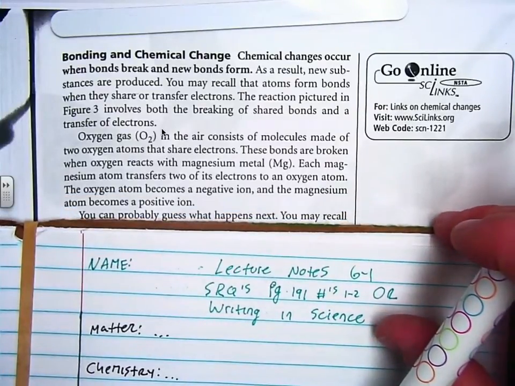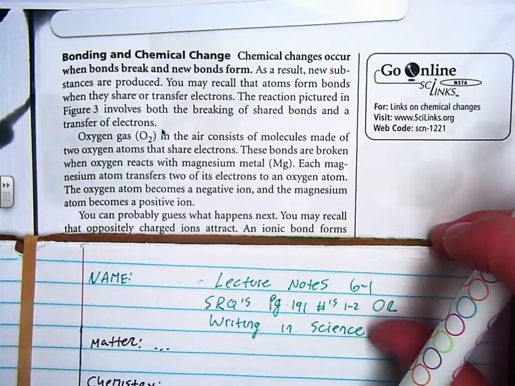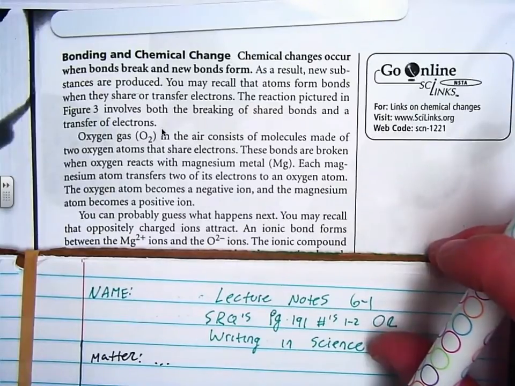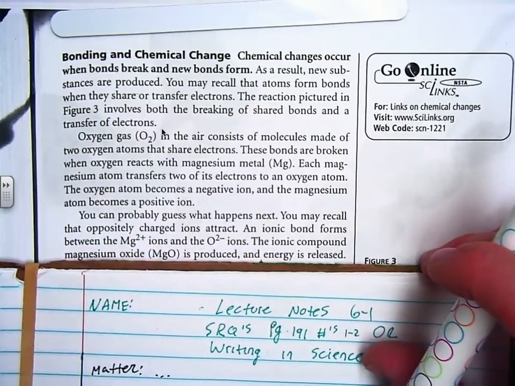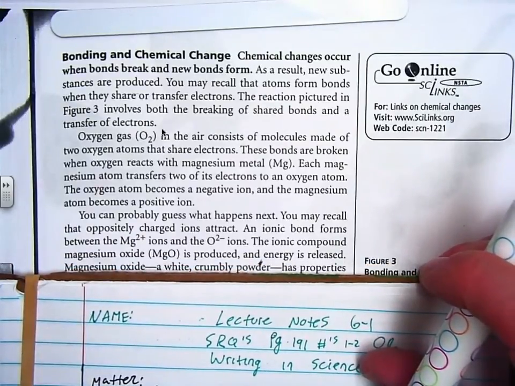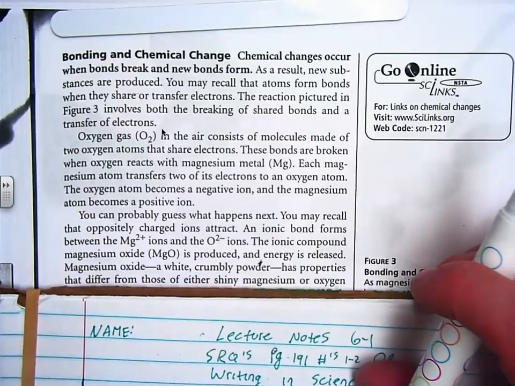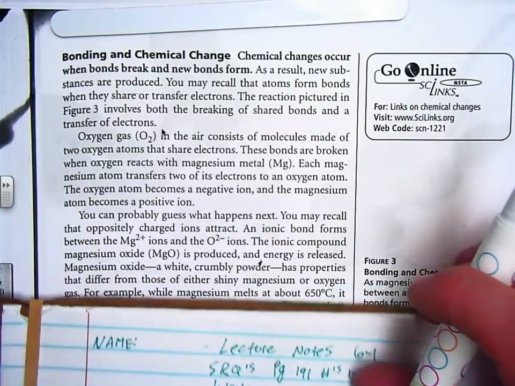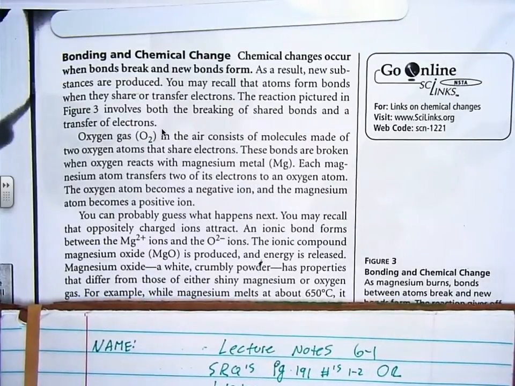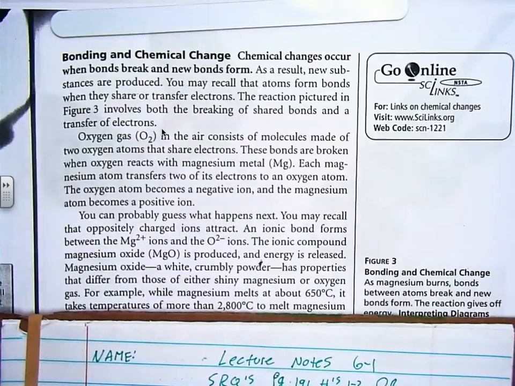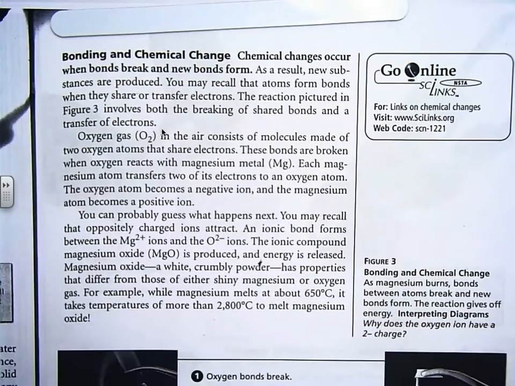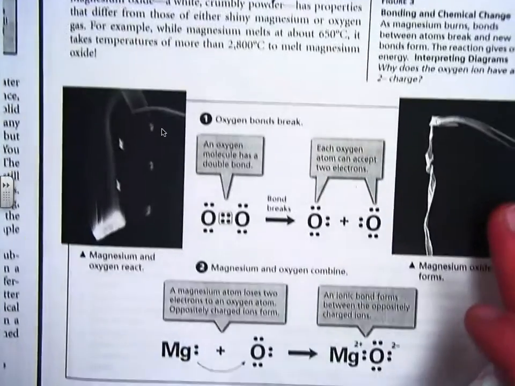You probably guess what happens next. You may recall that oppositely charged ions attract. An ionic bond forms between the Mg2+ ions and the O2- ions. The ionic compound magnesium oxide is produced, and energy is released. Magnesium oxide, a white, crumbly powder, has properties that differ from those of either shiny magnesium or oxygen gas. For example, while magnesium melts at 650 degrees Celsius, it takes temperatures of more than 2,800 degrees Celsius to melt magnesium oxide. Wow!